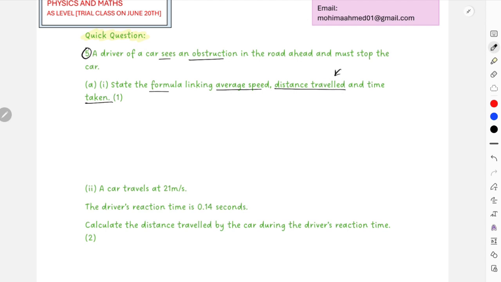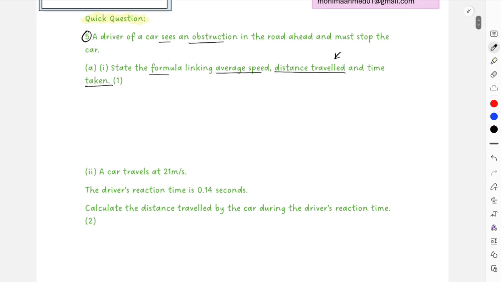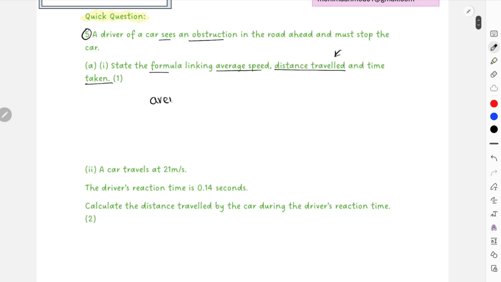Now over here, I already understand the equation should be what? Speed equals distance over time. But always use the terms that are used in the question. In the question, they used average speed. You have to use average speed in your answer. You cannot just write speed. Okay, so you have to use: average speed is equal to distance travelled divided by time taken, right?